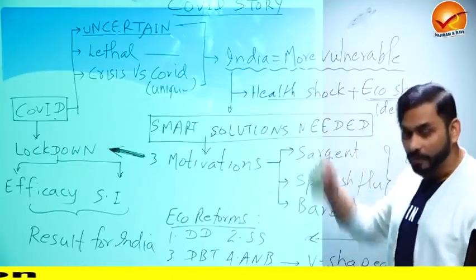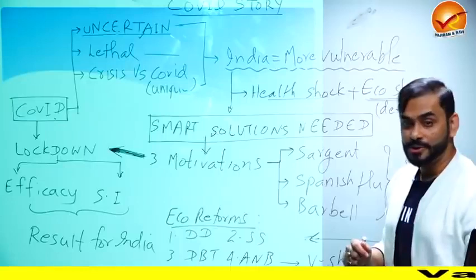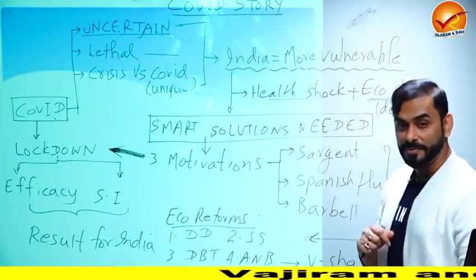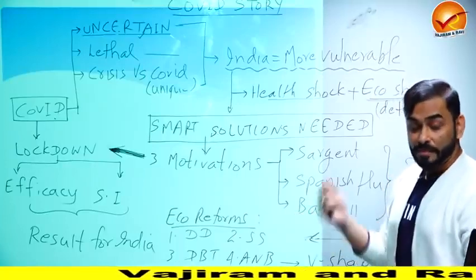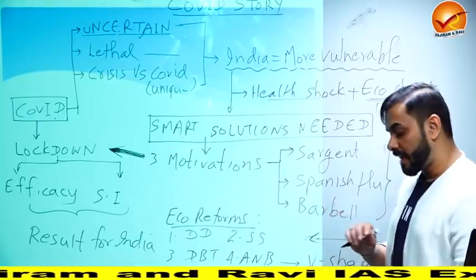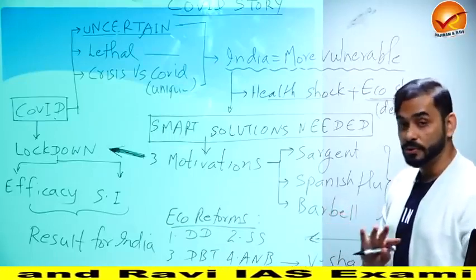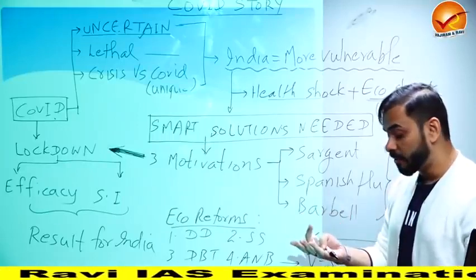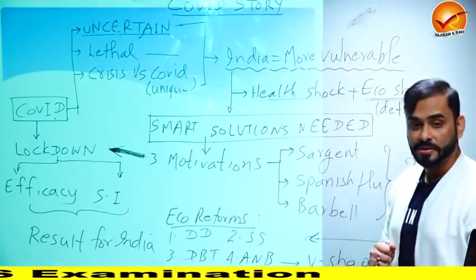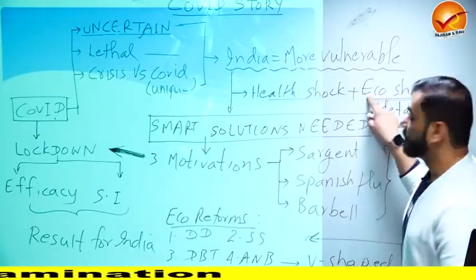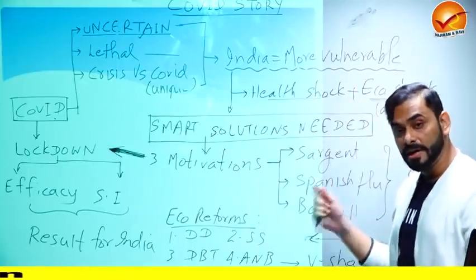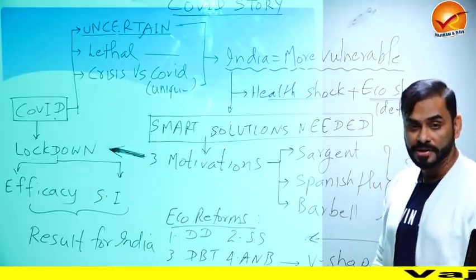Because this is a unique problem that has happened, whereby the solution cannot be like give more money to people, because even if you give more money to people, where will they spend? It's lockdown. Plus migrant workers lost their jobs, they lost their livelihoods. The absolute number of poor people in India is so huge. India suffers from the problem of malnutrition, hunger. There are problems related to health, women. There are so many problems in India that this health-related crisis affected the economy even more severely.